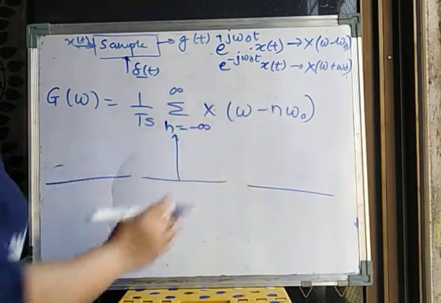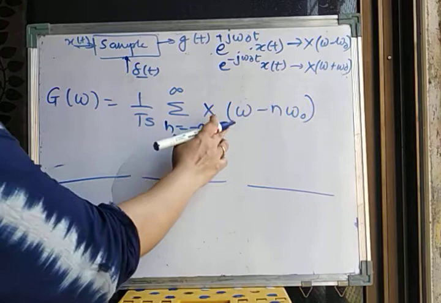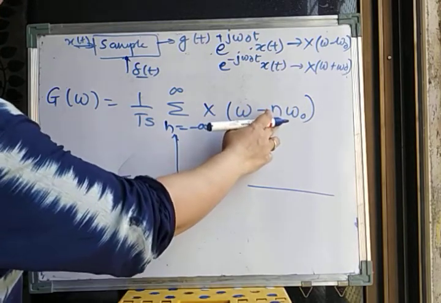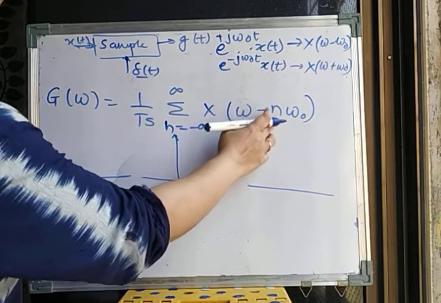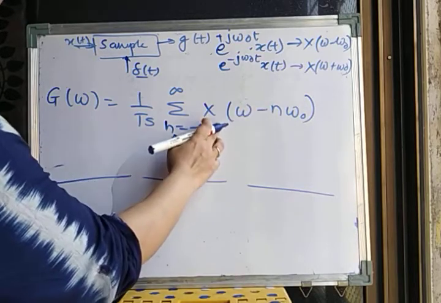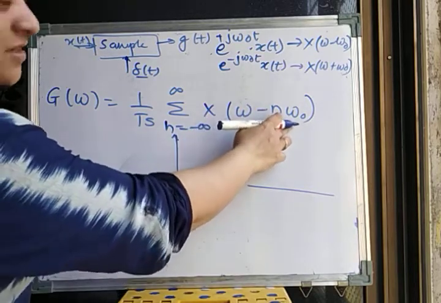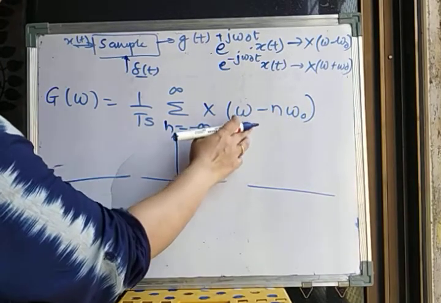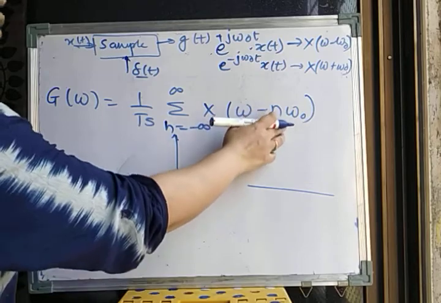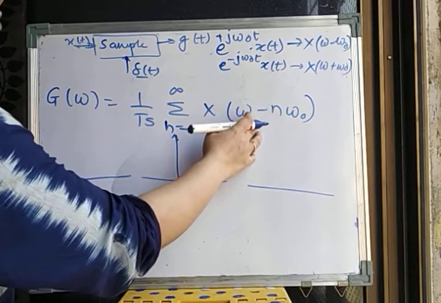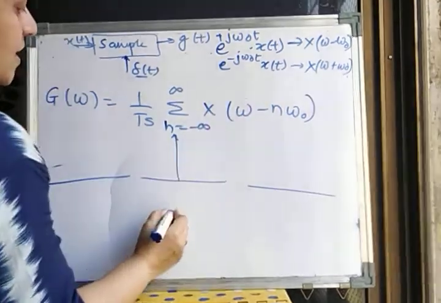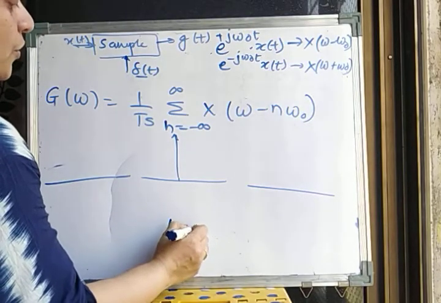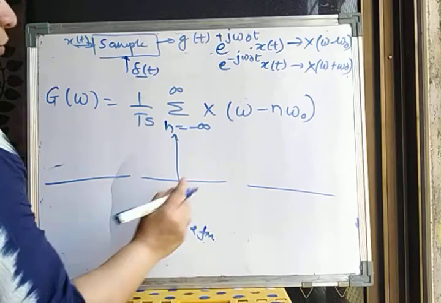If my omega 0 is equal to omega s, then when I put n equal to 0, it will be omega. When I put n equal to 1, this will be omega minus omega s and omega plus omega s. If I put n equal to 2, it will be omega minus 2 omega s and omega plus 2 omega s, when I consider my sampling frequency as omega s, which is exactly equal to 2 fM.